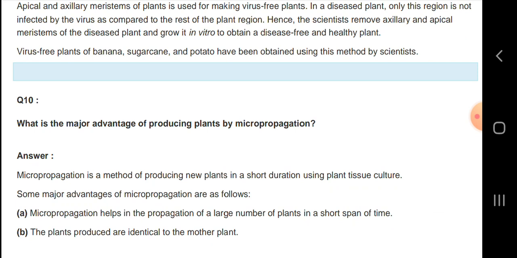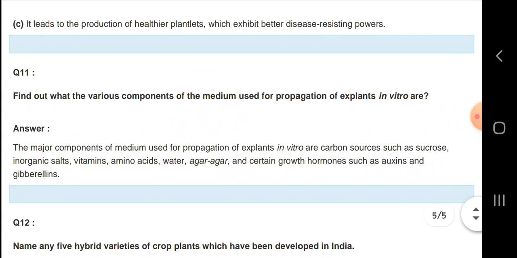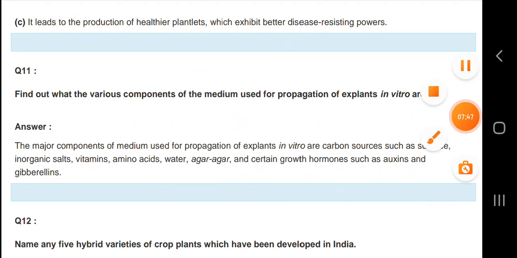Next, let us know about the advantage of producing plants by micropropagation. Micropropagation is a method of producing new plants in a shorter duration using plant tissue culture. Micropropagation helps in the propagation of a large number of plants in a short span of time, and the plants produced are identical to the mother plant, and it leads to the production of healthier plants.